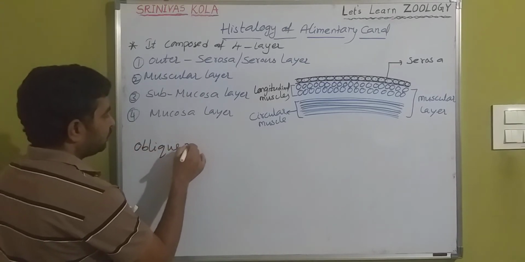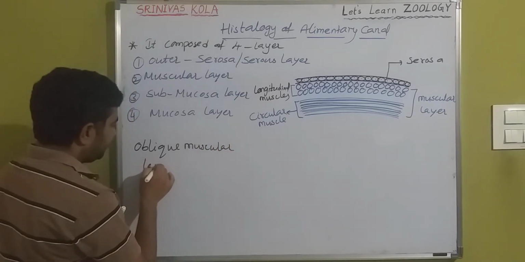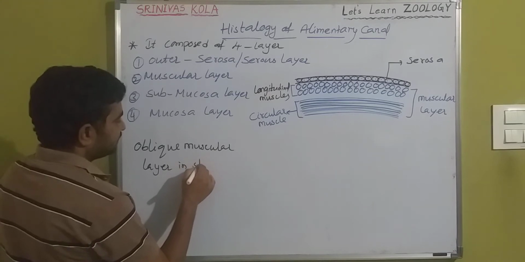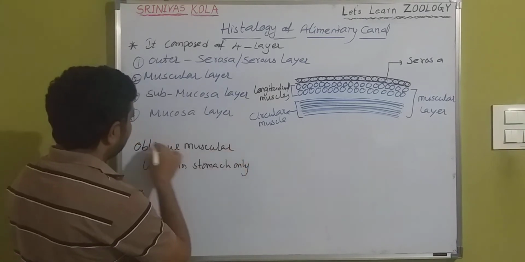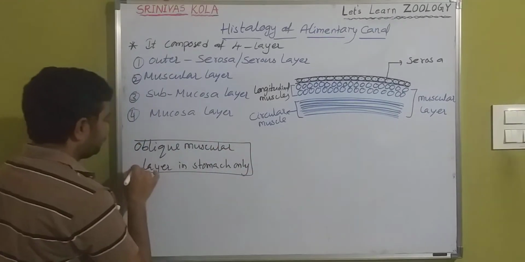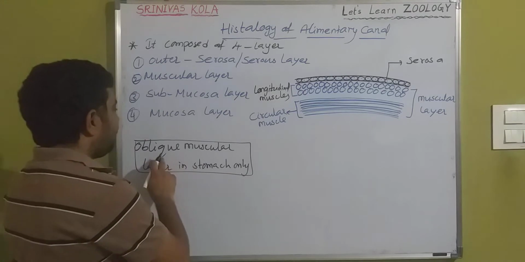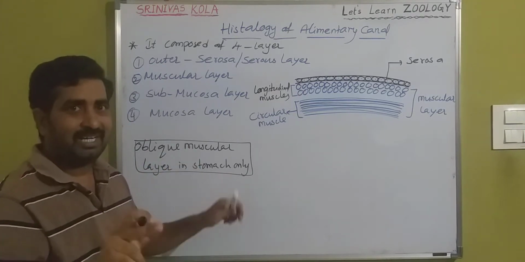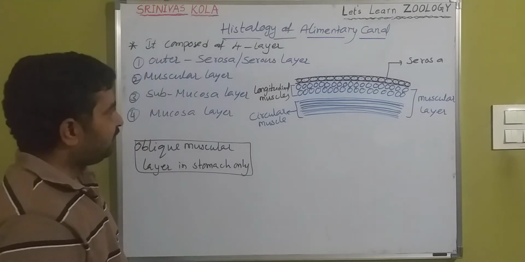That is, the circular muscular layer is followed by oblique muscles in the stomach only, not in the complete alimentary canal. Is that clear? And one more point.